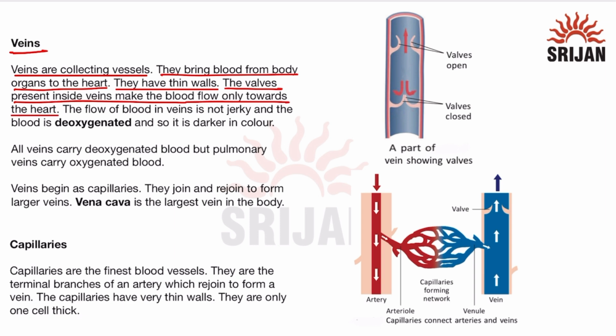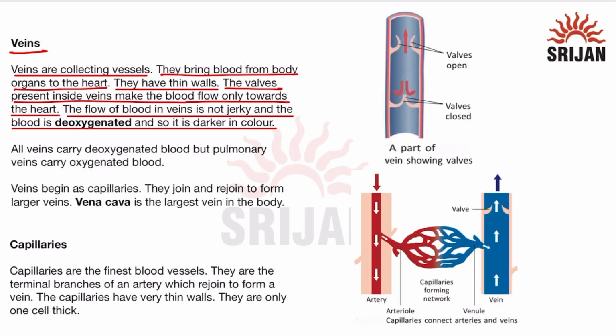Since the pressure of blood is low in veins, we need valves to prevent the backflow of blood, so blood can flow only towards the heart. The flow of blood in veins is not jerky and the blood is deoxygenated, so it is darker in color. So veins mostly carry deoxygenated blood, that is why it is darker in color.